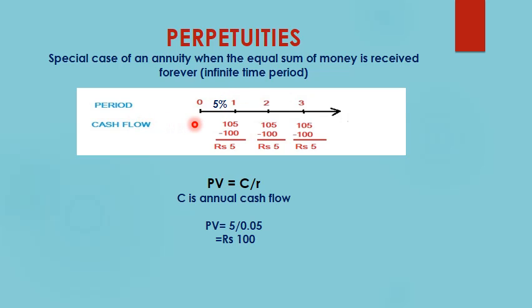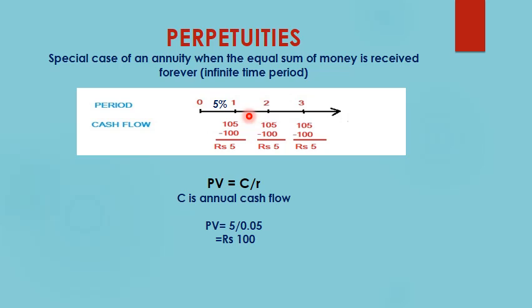Now suppose a person invests rupees 100 at time period 0, that is at the beginning he makes an investment of rupees 100. If the interest rate is 5%, so at the end of first year he will have rupees 105 in his account, that is the initial rupees 100 plus 5%, that is rupees 5. So 105 rupees is left with him at the end of first year. If he decides to invest back rupees 100 and withdraw rupees 5, that is, out of 105 he withdrew rupees 5 and invested this 100 back in his account.